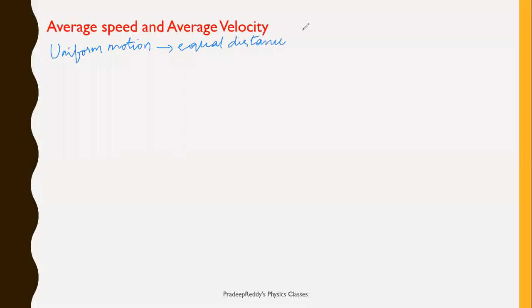Equal distance or displacement in equal intervals of time. And in case of uniform motion, speed or velocity is constant.